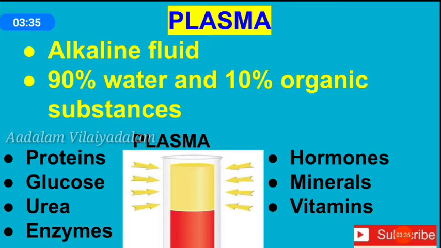First, plasma. Plasma is the liquid portion of the blood. It is an alkaline fluid. Out of 5 liters of blood, 3.5 liters are plasma. It contains 90% water and the remaining 10% is formed of organic and inorganic substances. The organic and inorganic substances include proteins, glucose, urea. Urea is the nitrogenous base, enzymes, hormones, minerals and vitamins.